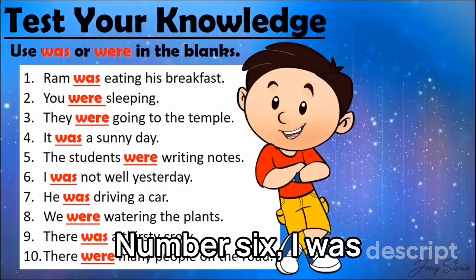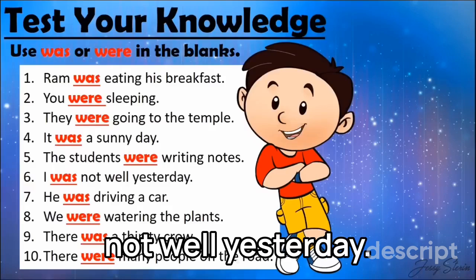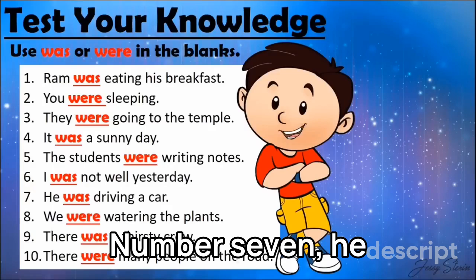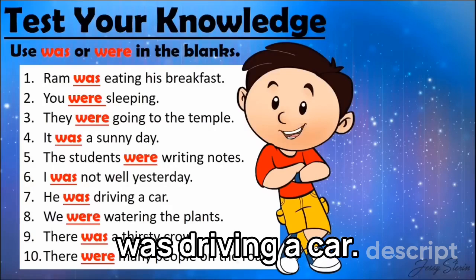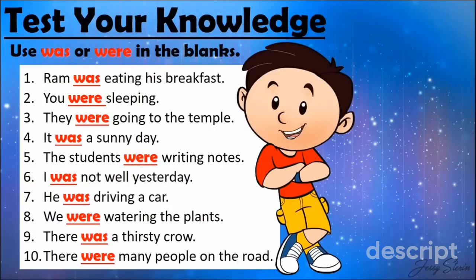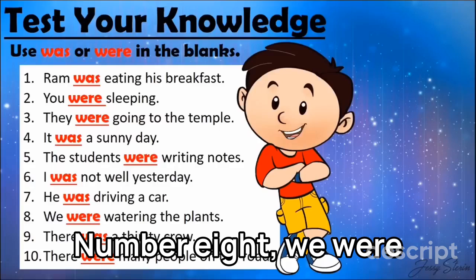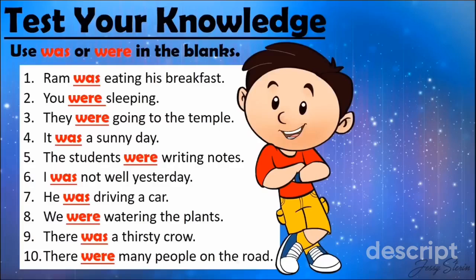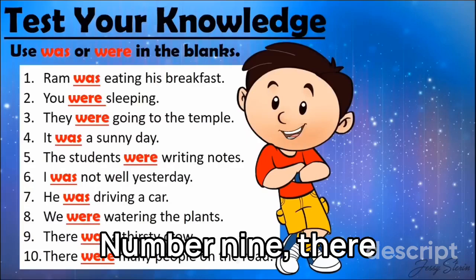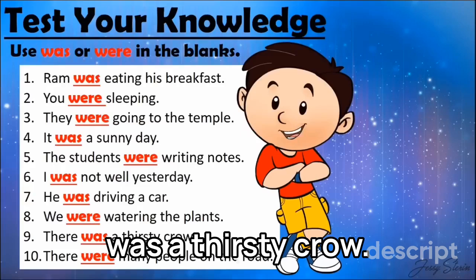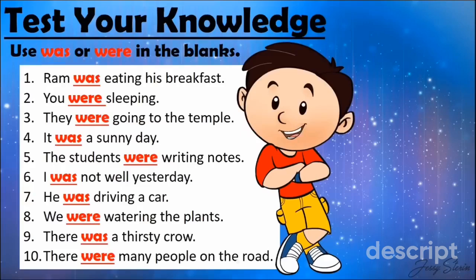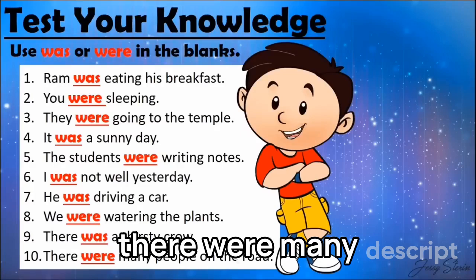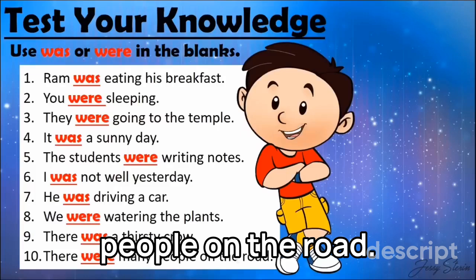Number 6, I was not well yesterday. Number 7, he was driving a car. Number 8, we were watering the plants. Number 9, there was a thirsty crow. Number 10, there were many people on the road.